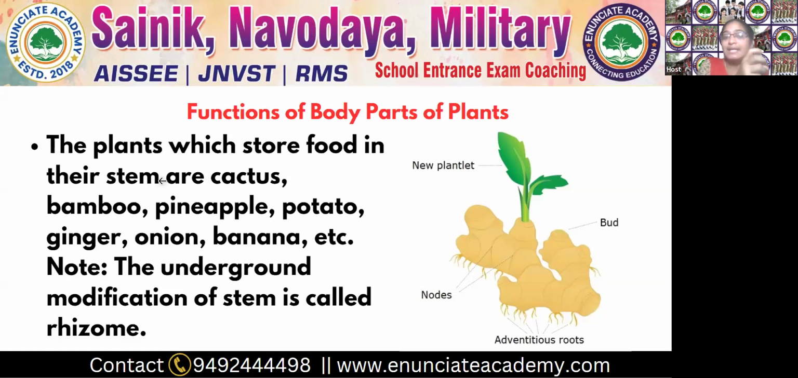But carrot and radish are plants that store food in roots. Cactus, bamboo, pineapple, potato, ginger, onion, banana are the plants that store food in the stem. So it works as a storage part of the plant. Another important part is that the underground modification of stem is called a rhizome. This is very important.